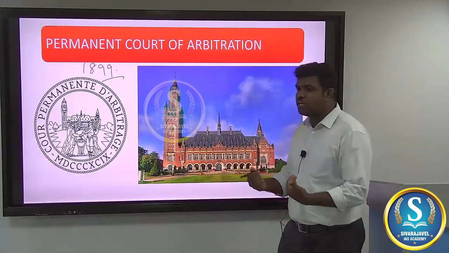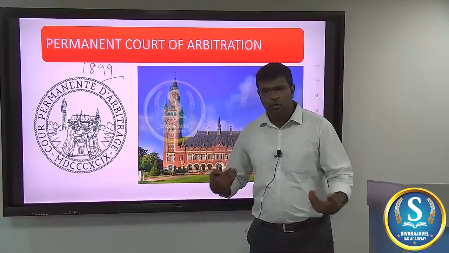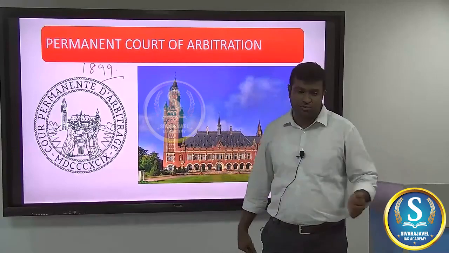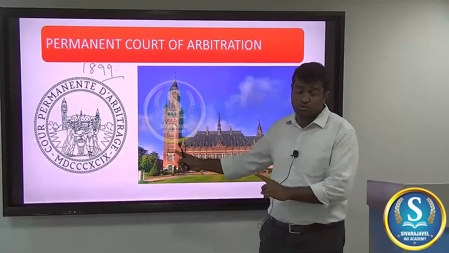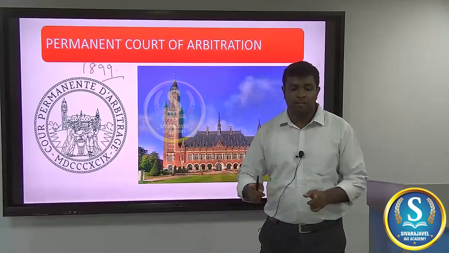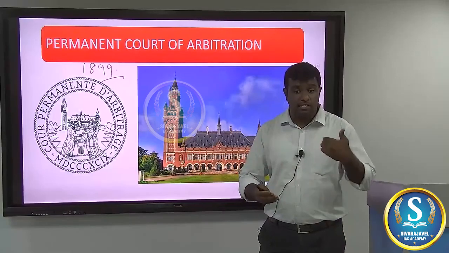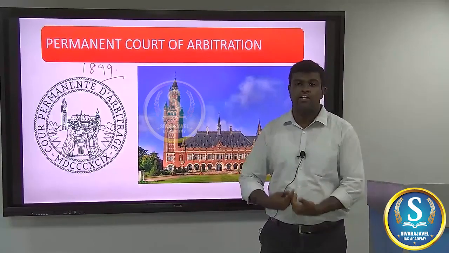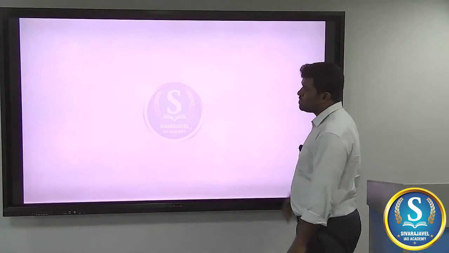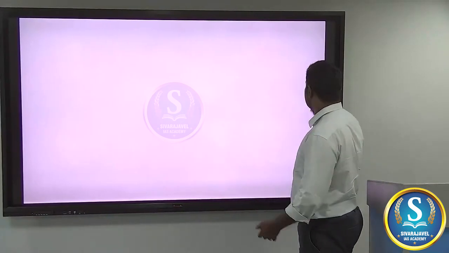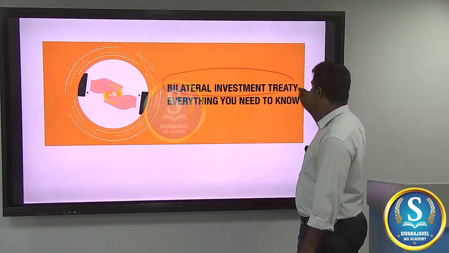But right now we are seeing a tussle between India and a company here, be it Vodafone or Cairn. Why is it being taken to the Permanent Court of Arbitration? Because they went to this court seeking that this is not just an issue between India and Cairn Energy, it is an issue between India and UK. It is a country-to-country dispute. So how can this be taking place? Based on bilateral investment treaty.